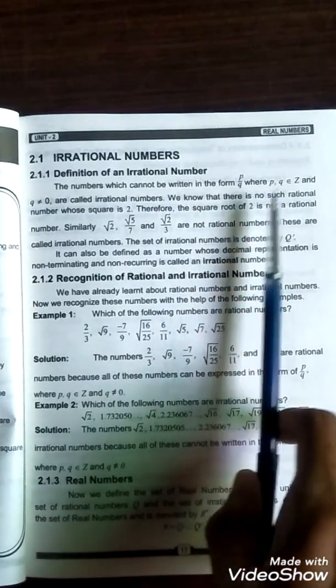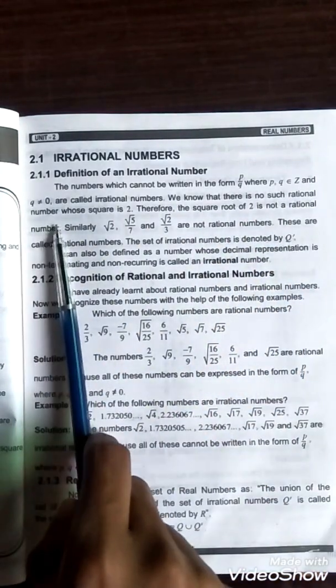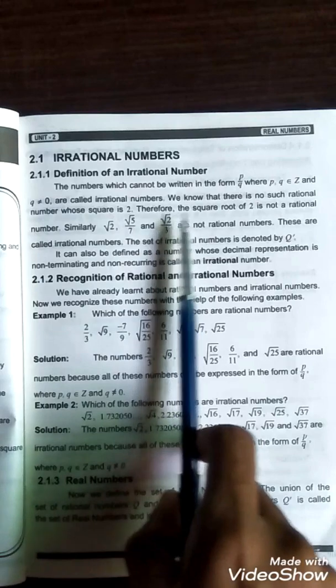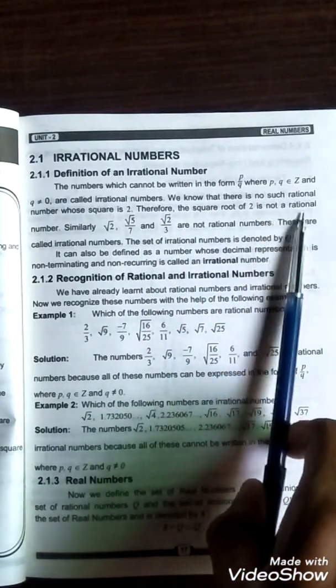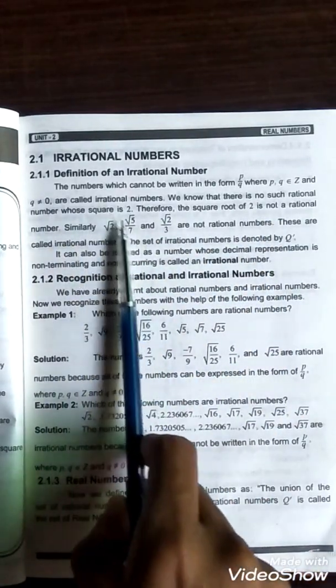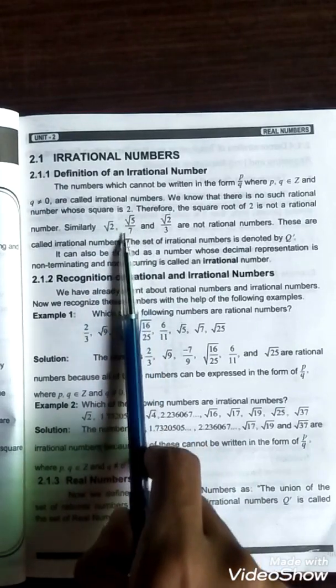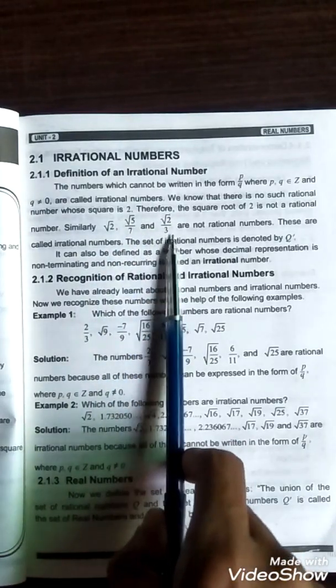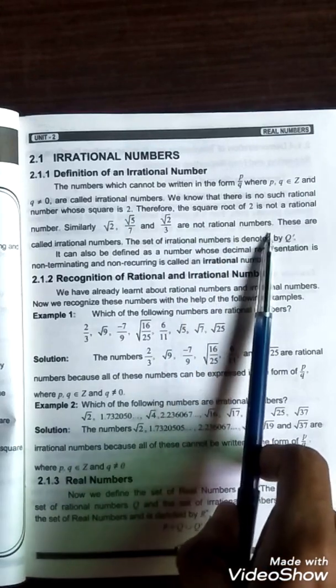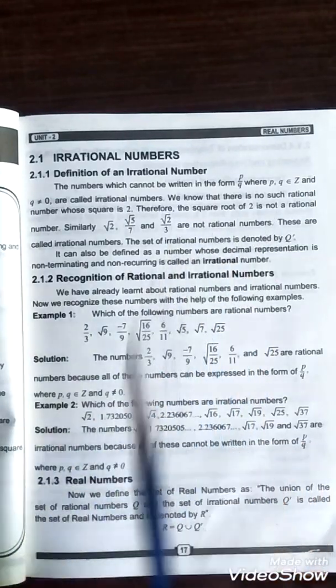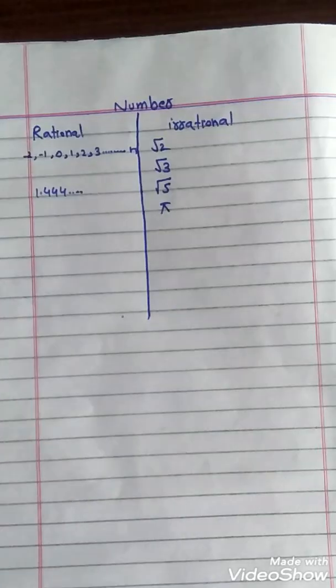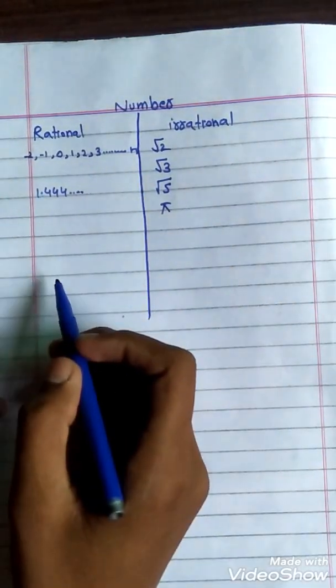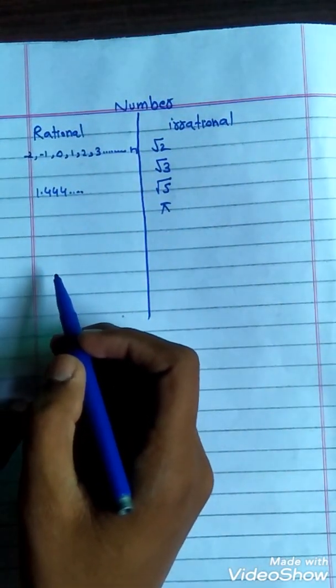We know that there is no rational number whose square is 2. Therefore, the square root of 2 is not a rational number. Similarly, under root 2, under root 5 over 7 and under root 2 over 3 are not rational numbers. So, we will discuss with examples. Let's see some examples of rational and irrational numbers.